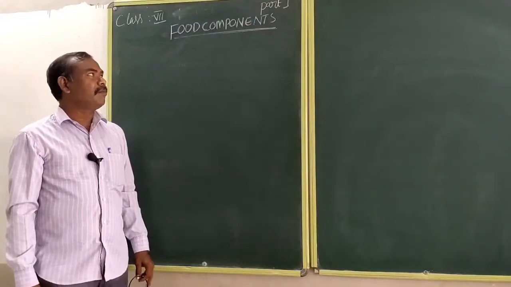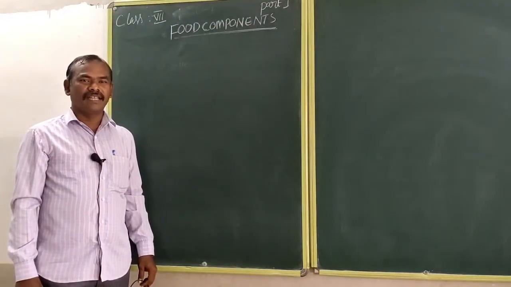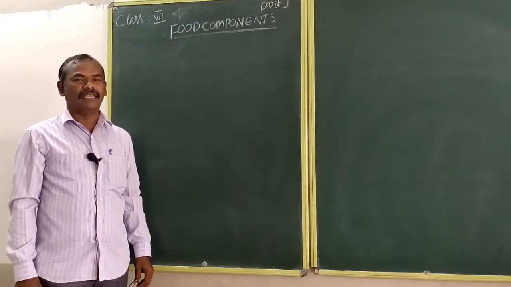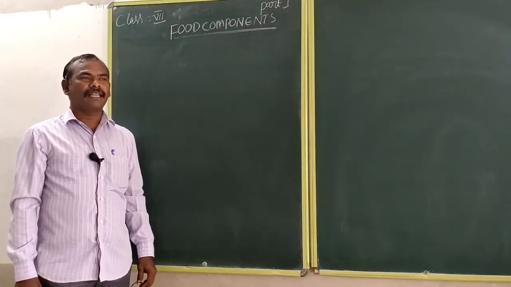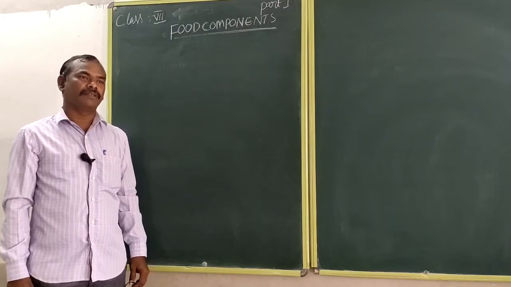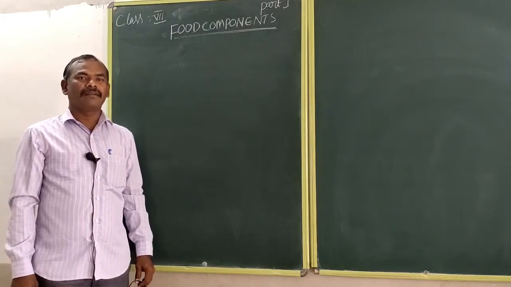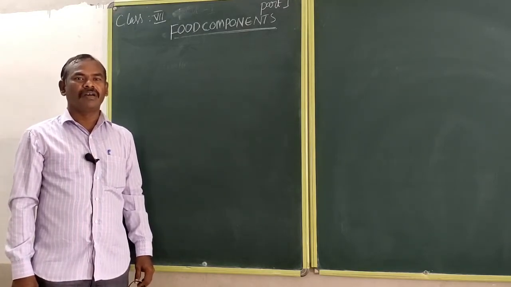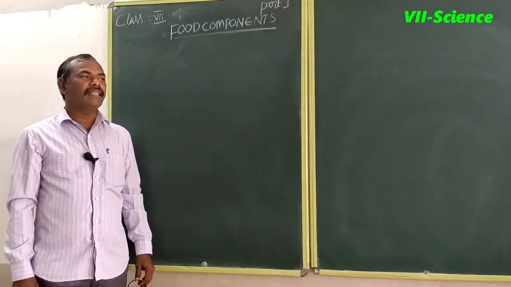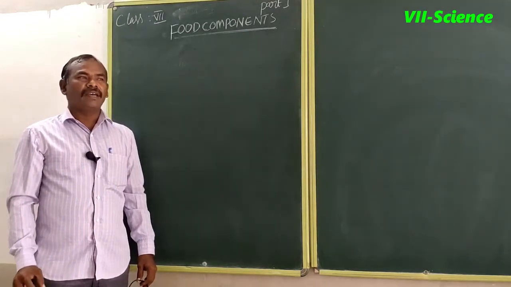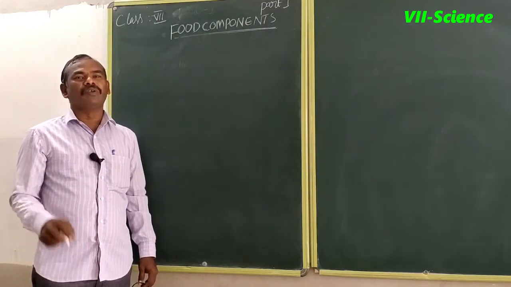Today we are discussing the 7th class, first lesson, part 1: food components. Already in 6th class we learned about different types of food items, like biryani, pulihora, curd rice, sambar rice, etc. These are the food items. How are we cooking these food items?